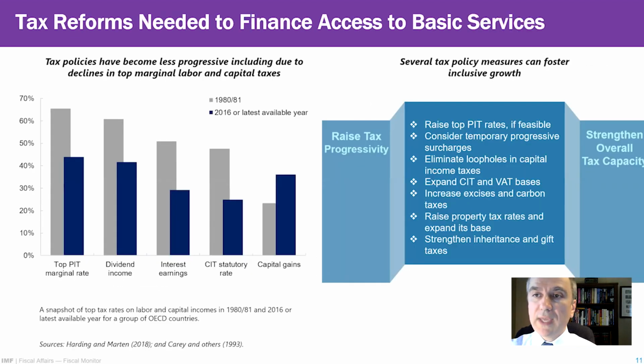Now, switching to taxes. So over the last 3 decades, tax policy has become less progressive. In part, this is due to a decline in top marginal tax rates, and this is what you see on the figure. So therefore, in terms of policies, which are summarized on the right-hand side, we recommend raising tax progressivity and strengthening overall tax capacity. But it's important to emphasize here that what and how should be done will depend on country-specific circumstances.